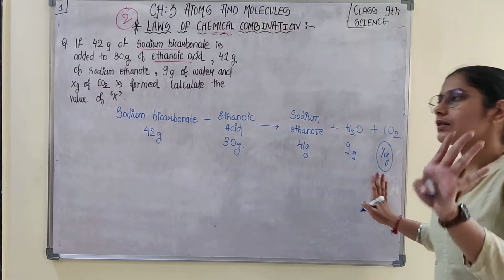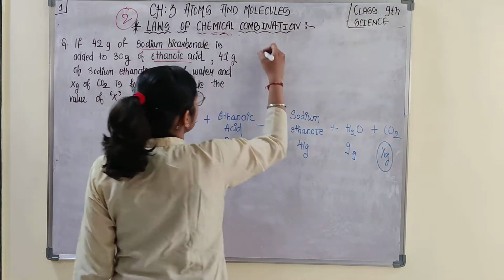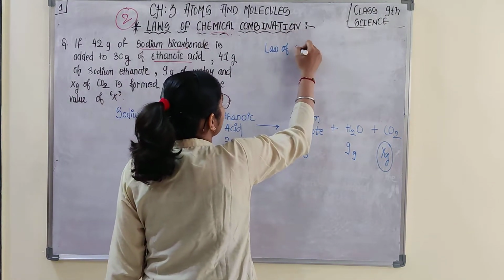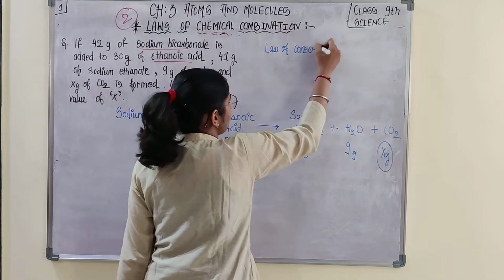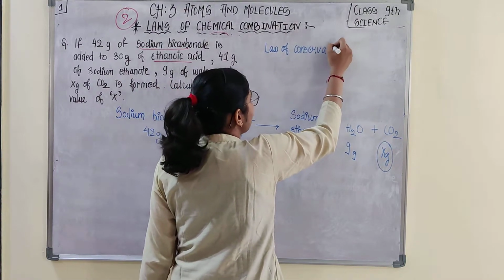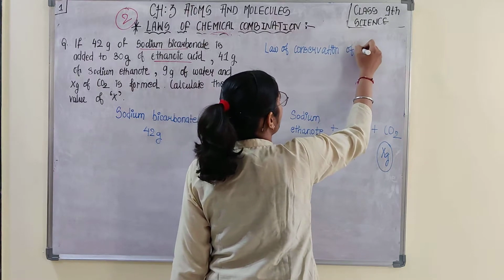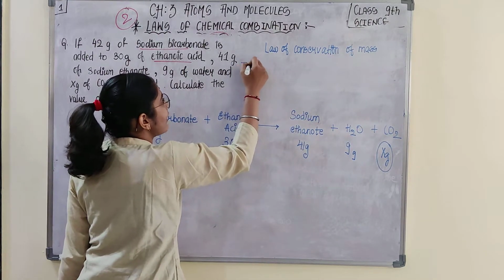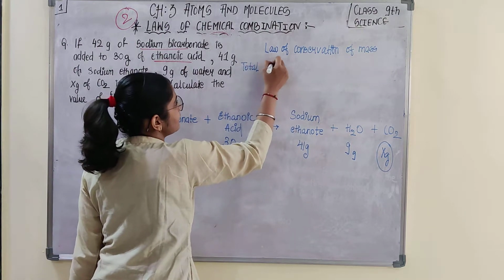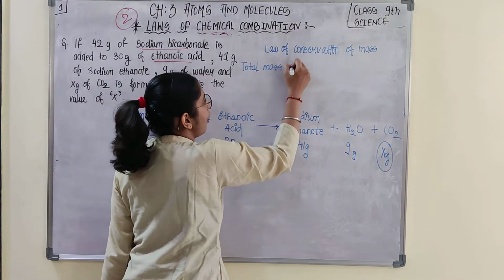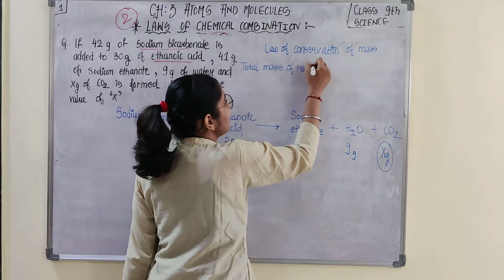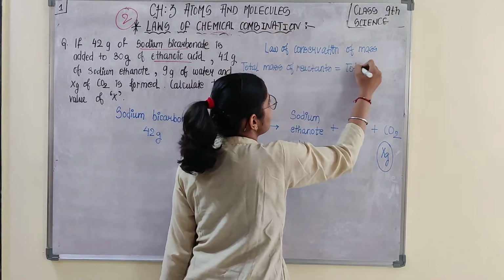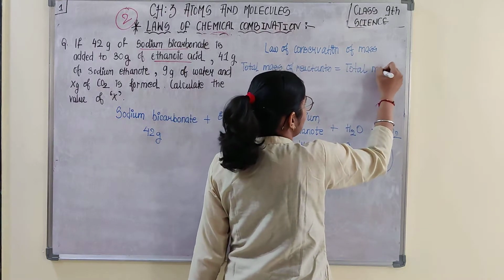You know that every chemical reaction follows the law of conservation of mass. So according to the law of conservation of mass, total mass of reactants is equal to total mass of products.